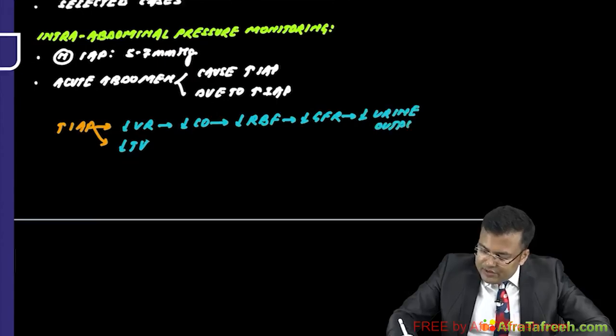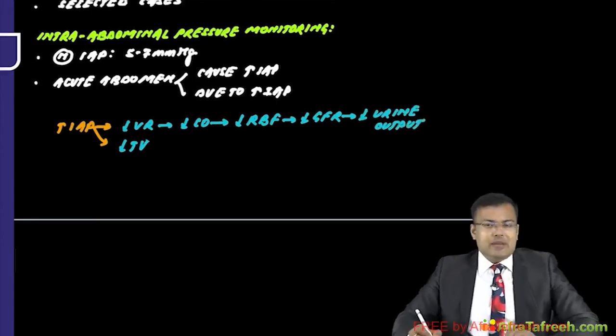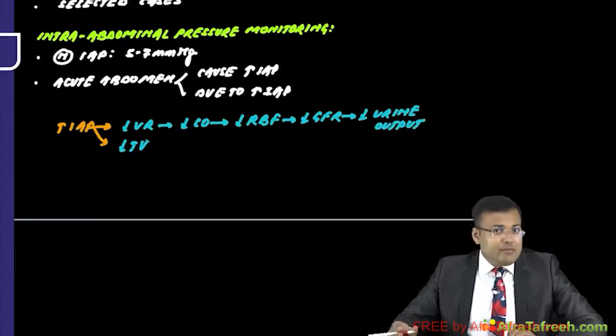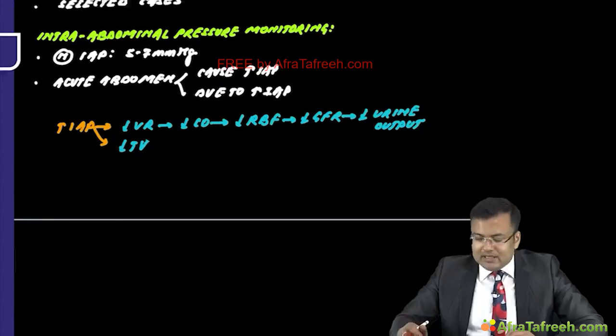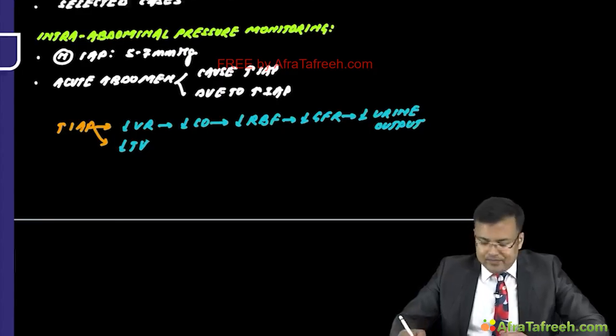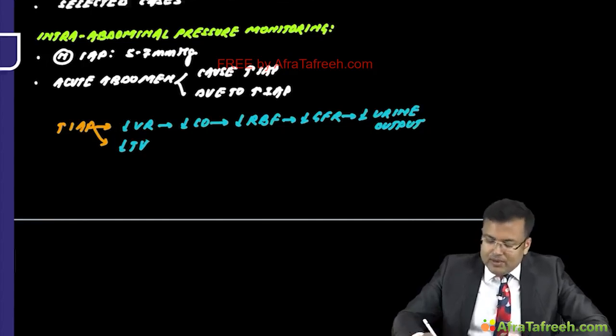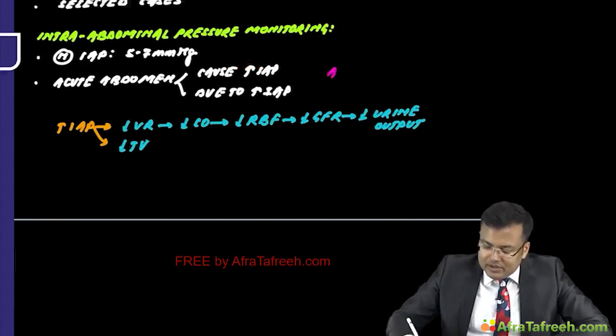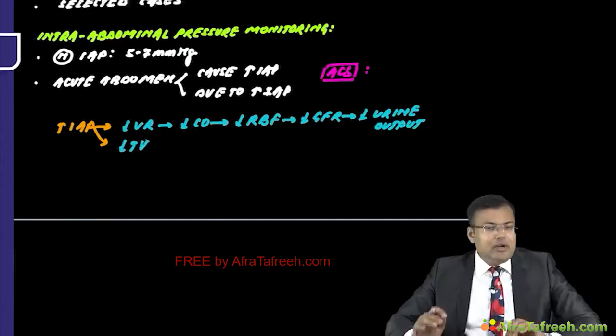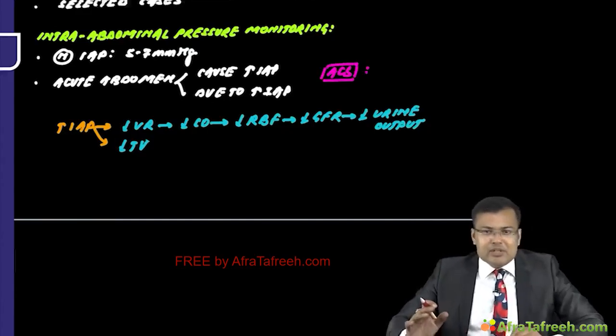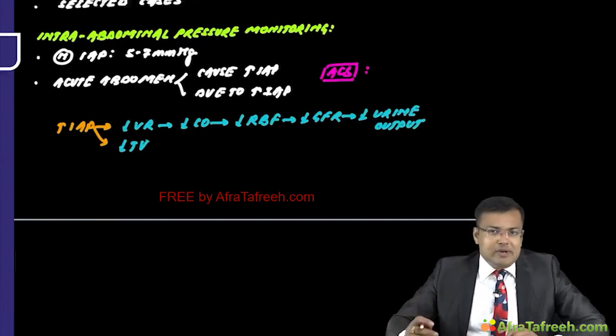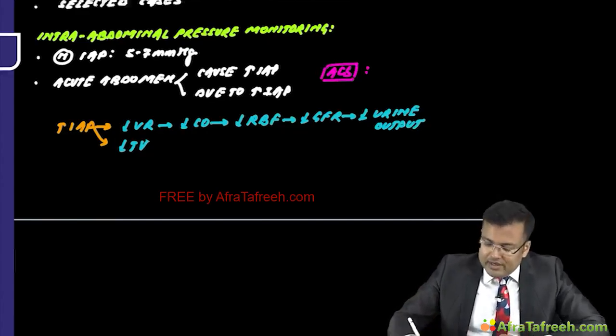So in patients of intra-abdominal hypertension, or whenever a patient is going to develop abdominal compartment syndrome, there is initially oliguria and then anuria. Now, what is abdominal compartment syndrome? You have to remember the definition. In ACS, intra-abdominal pressure is sustained above 20 mmHg.